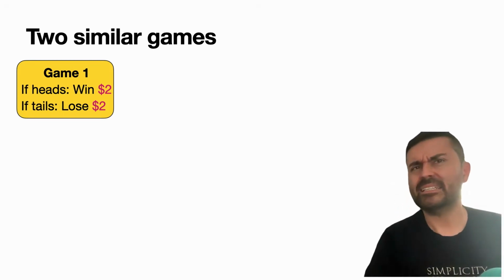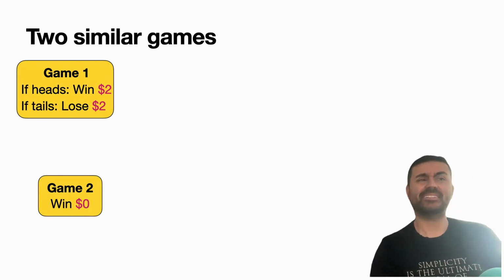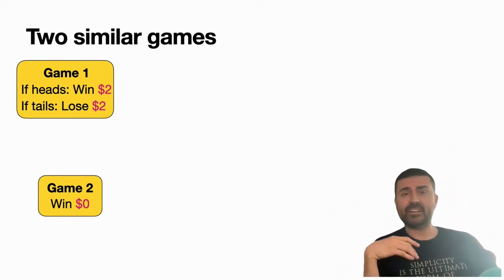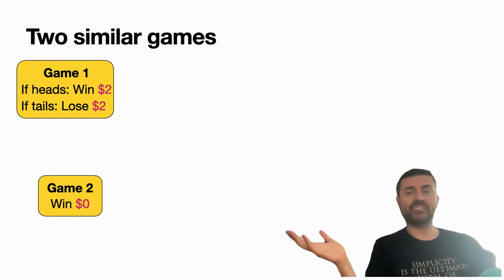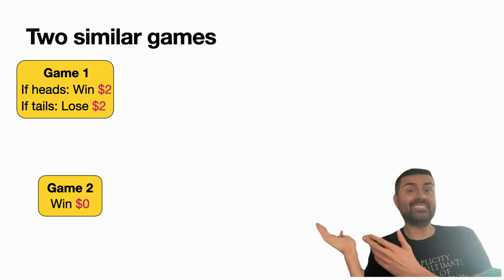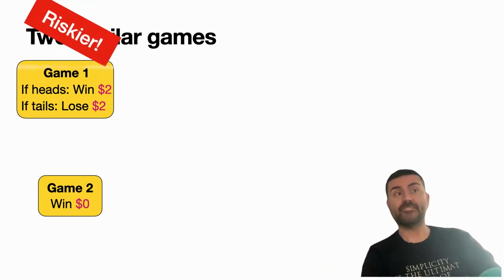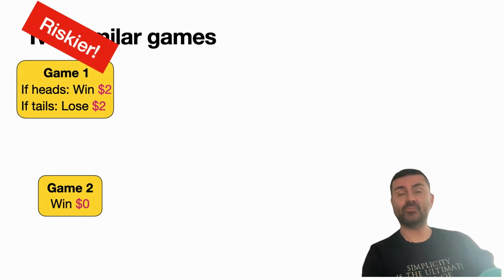And the second game is less risky because in this one, I don't have to toss a coin, or if I want, I toss a coin. But the fact is you always win $0. If it's heads, you win 0. If it's tails, you win 0. This is the least risky game in the universe because you're not doing anything. So obviously, the first game is riskier than the second one.